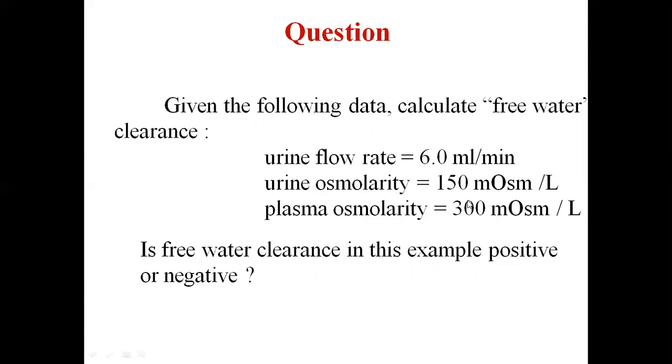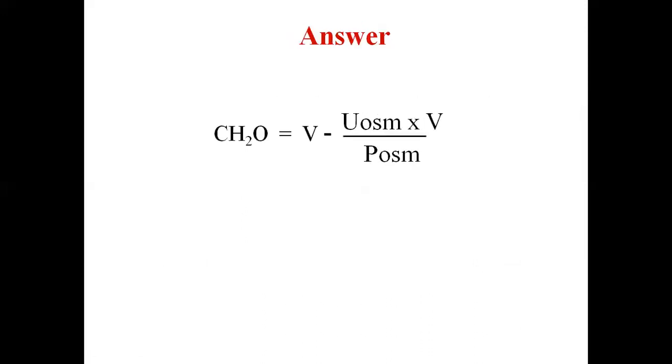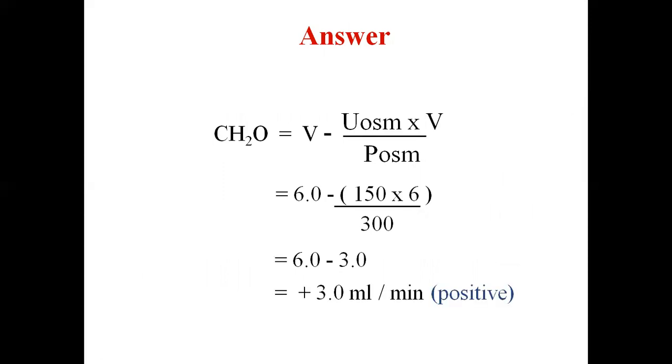So obviously this is positive. The formula will be 6 minus 150 into 6 upon 300. So it is 6 minus 3. So it is plus 3 milliliter per minute. This is a positive value. That means the urine is more dilute than the plasma concentration.